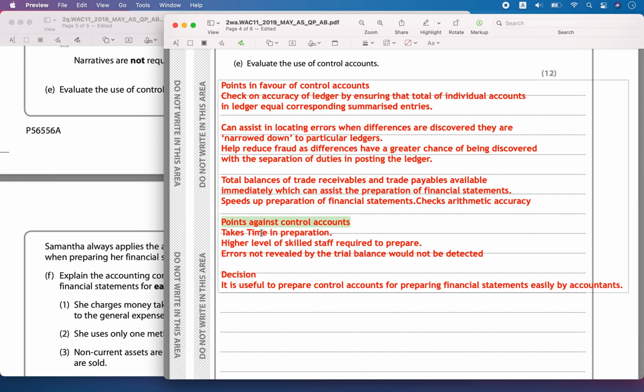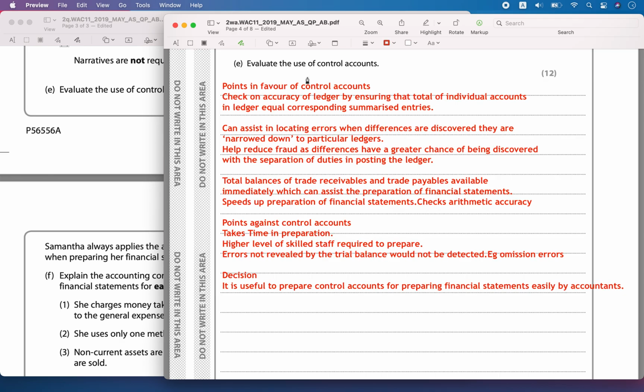Now, against the control accounts, it takes time, you need skilled staff, and also some of the errors are not revealed by the trial balance. For example, a double entry error, a commission or omission error, cannot be detected. Omission errors cannot be detected by the control accounts. So what is not revealed by the trial balance will definitely not be detected by the use of control accounts.